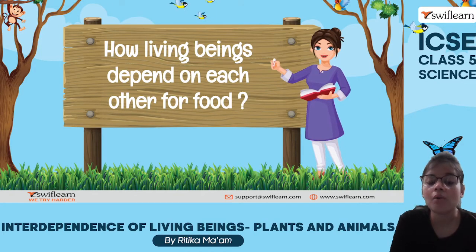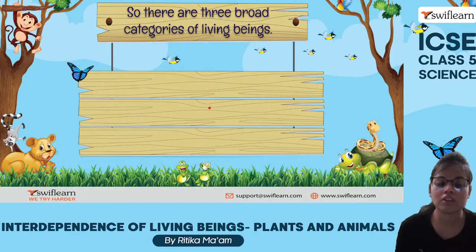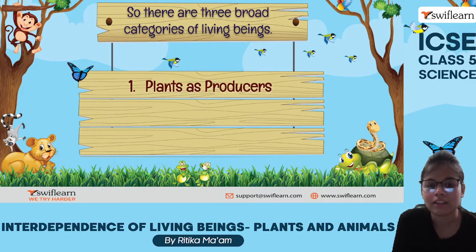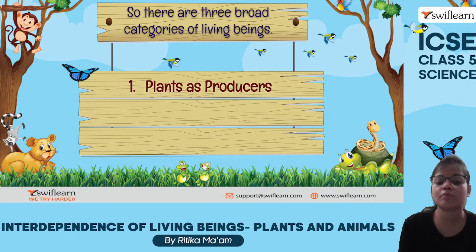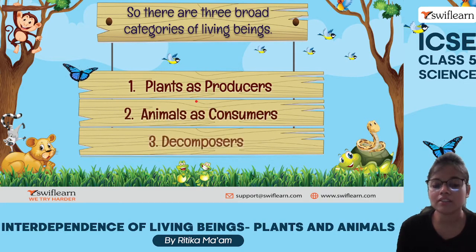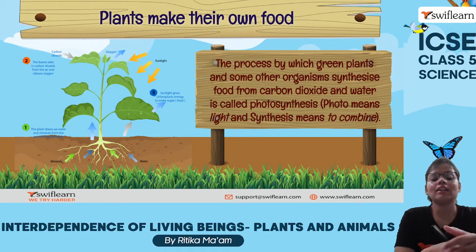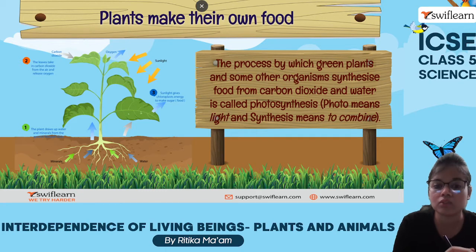Now, how are living beings dependent on each other for our food? If I talk about the food categories, we have three categories. First is producers, consumers, and decomposers. So we have plants as producers, animals which are consumers, and thirdly we have decomposers. So why are these plants known as producers? Because they produce, they make their own food.